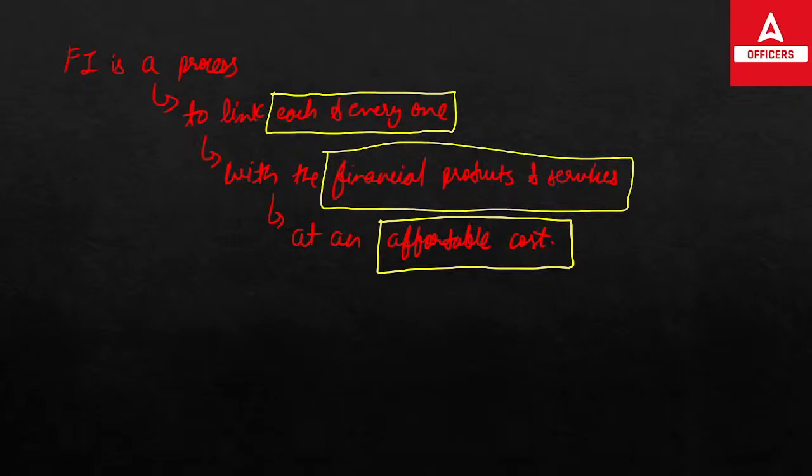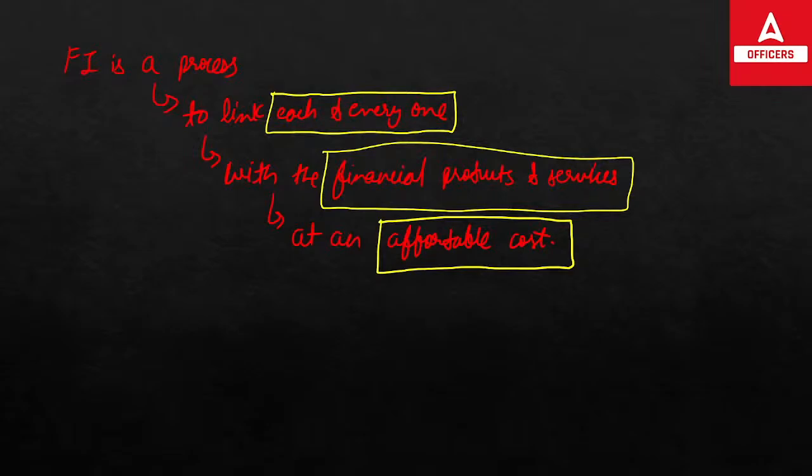For example, if I am earning 500 rupees in a month, I won't be able to maintain a minimum balance of 1000 in my account. Every bank says you can come and open an account, but you have to maintain this minimum balance. It's not possible for each and every person working in the country, in a metro city, rural area or urban area, to maintain a certain minimum deposit.